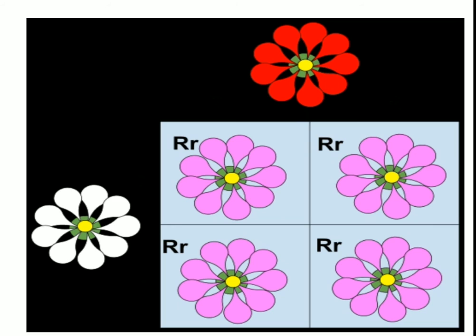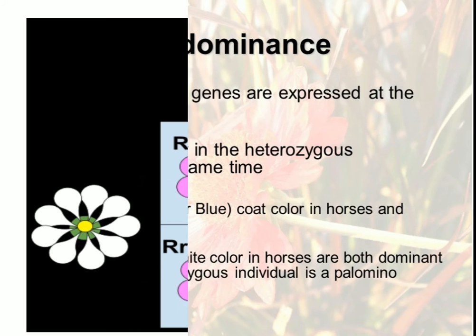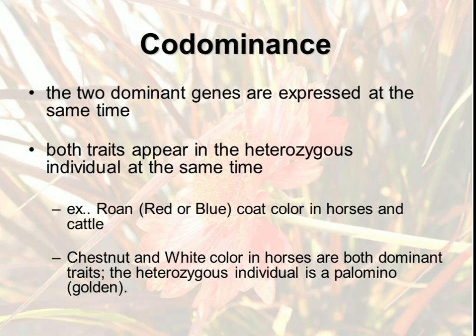It is intermediate, and that is pink color, and this pink color is the result of the incomplete dominance shown by the dominant gene. As a result, the dominant is not able to show its complete effect in heterozygous condition, and the recessive does not hide the total effect in the heterozygous condition. This is incomplete dominance.